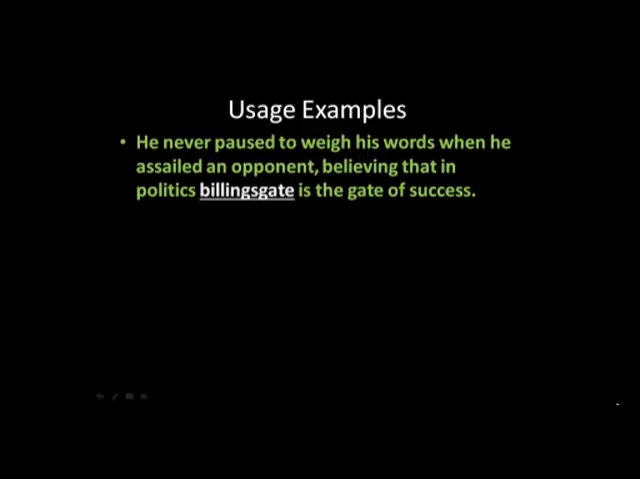So we have this example. The example says that he never paused to weigh his words when he assailed an opponent, believing that in politics Billingsgate is the gate of success. So he's talking about politics and how Billingsgate is the gate of success. So this is what Billingsgate means.